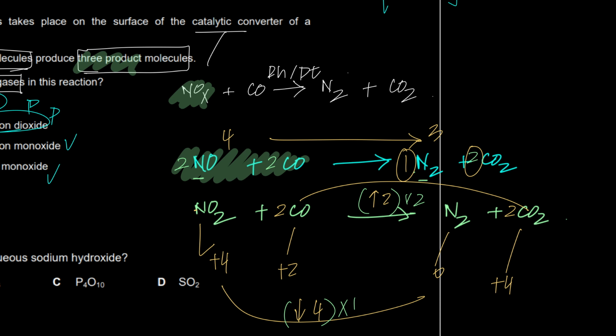So, my dears, I've balanced it through redox. There's a decrease in oxidation number from +4 to 0. So I've written decrease by 4, and +2 went to +4, so increase in oxidation number by 2, and you need to make these two equal to each other. So multiply this by 1, multiply this by 2, a 2 and 2 drops here, a 1 and 1 drops here. So this is the balanced equation.